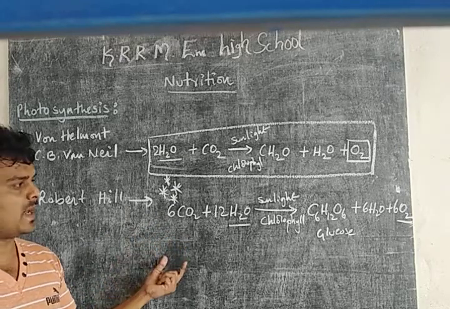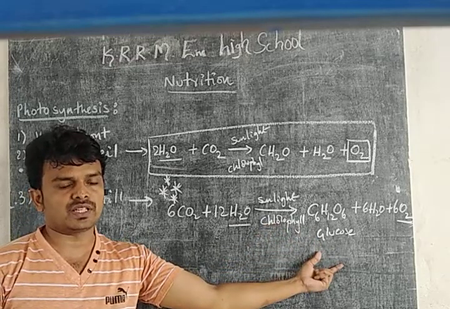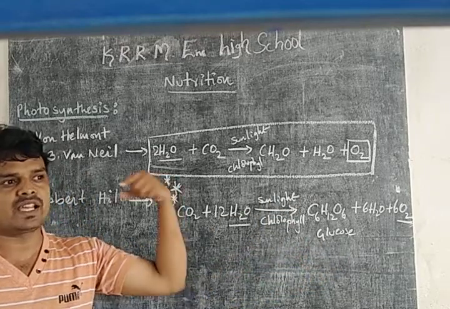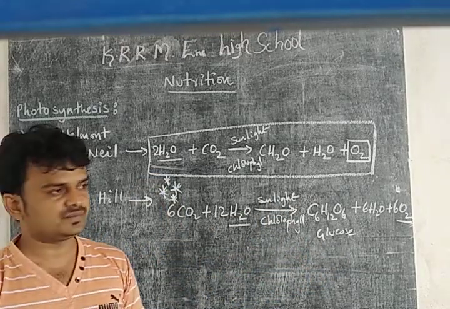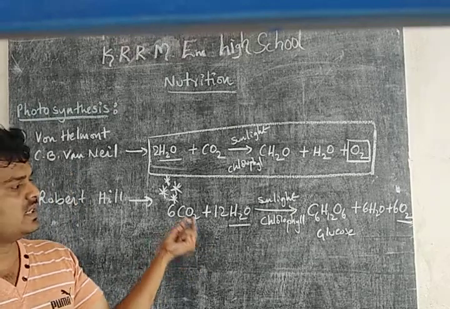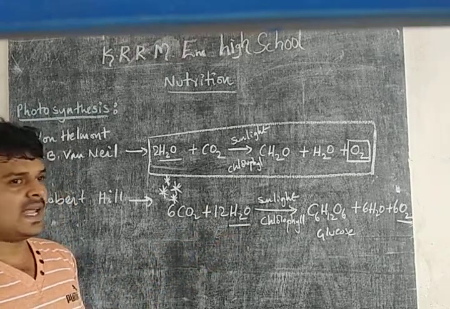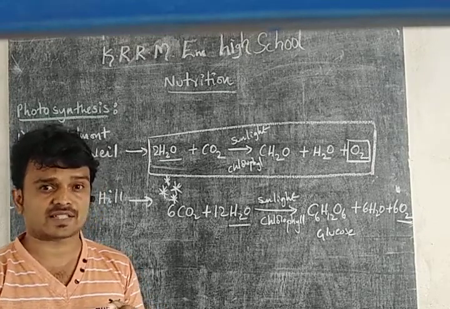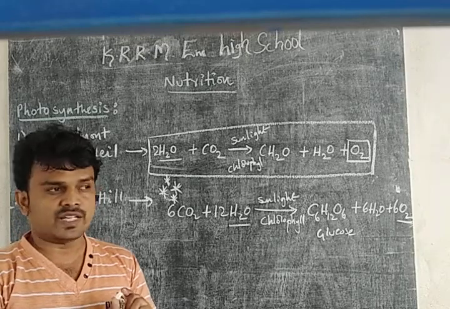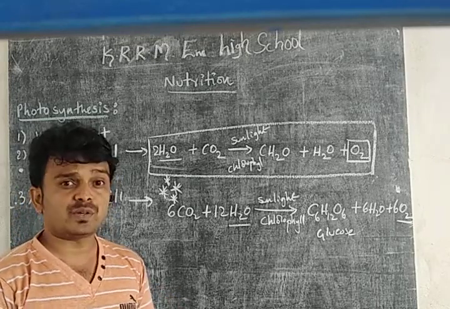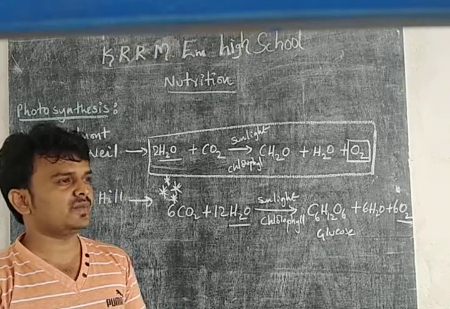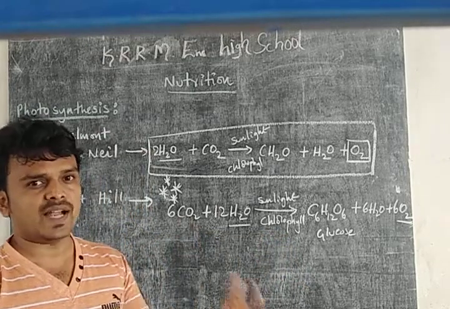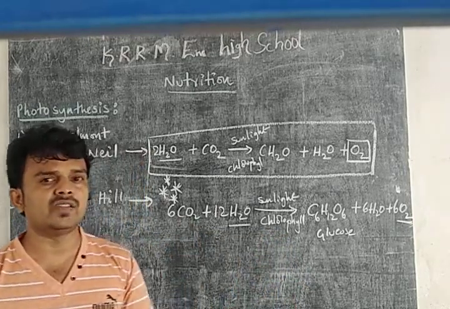Plants, the maximum number of plants, form glucose, in the form of carbohydrates. From these carbohydrates we can again get starch, another form of carbohydrate, and sucrose. Some other plants can also produce substances like fats and proteins, which are taken as food by all other living organisms. That means plants can produce carbohydrates, proteins and fats, which are used as food by all living organisms.